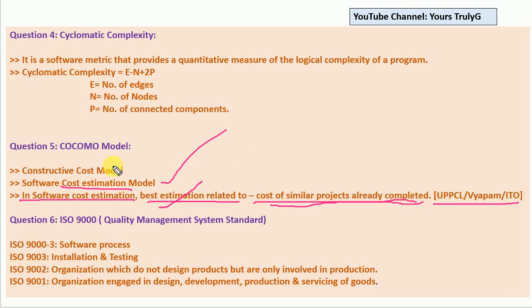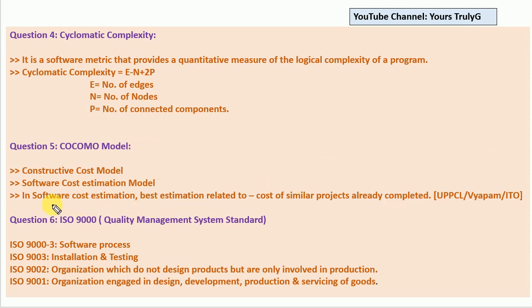So this also comes under cost estimation. That's why I have kept this point under the COCOMO model, because the COCOMO model is also a cost estimation model. So two points you have to remember. What is the best way to estimate the cost of any software model? The cost of similar projects already completed. You have to determine what will be the cost of this model, so I will see which models are already completed and which match my current model.